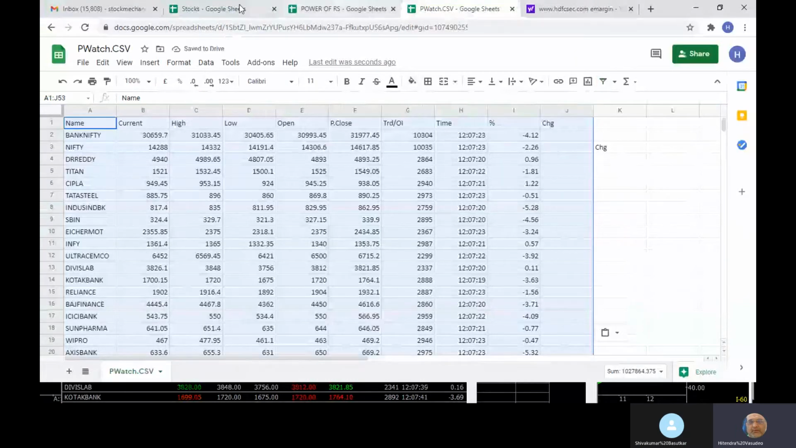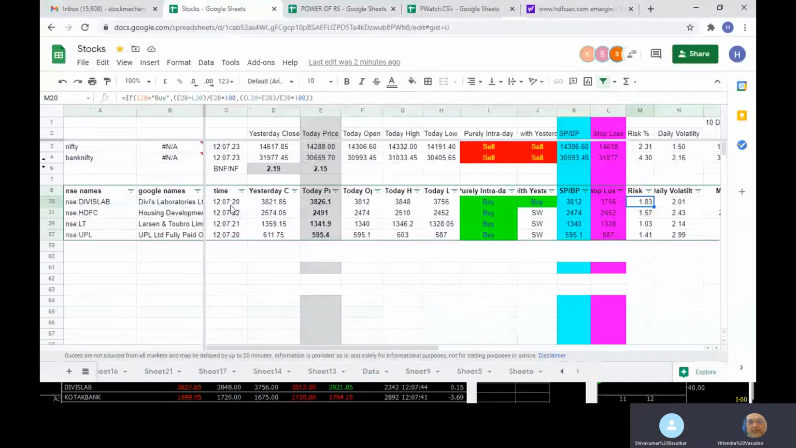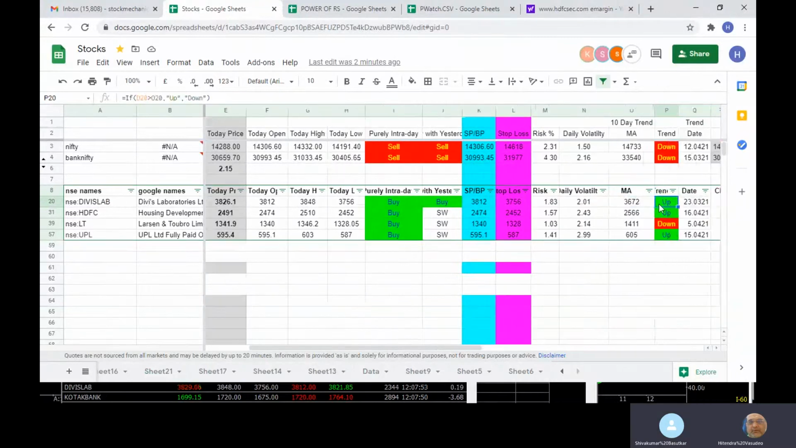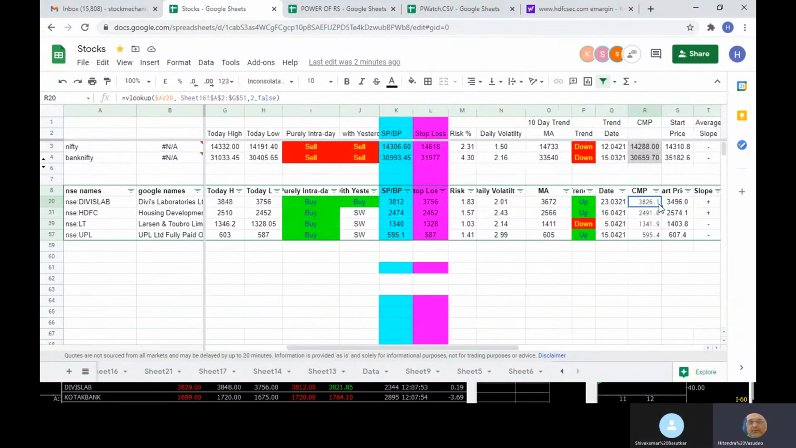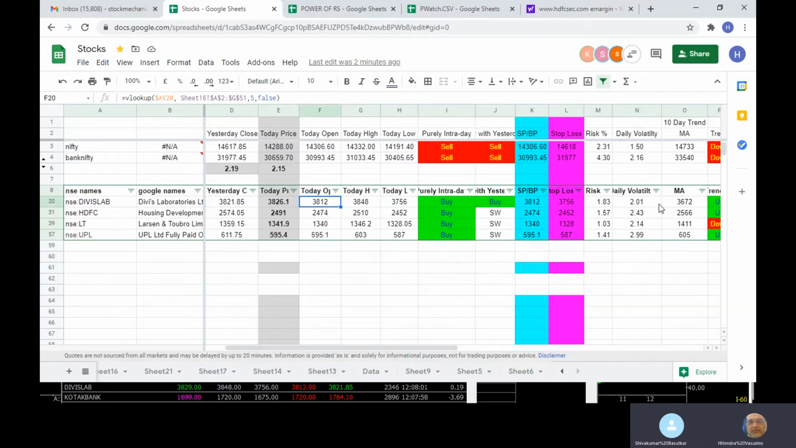Like right now, it is 2.07. When it updated, Divi's is now showing a buy, but a minute ago it was showing as a sell. If you had sold, then you will have to maintain 3848 as a stop loss and see. Even if it then shows buy, you can't change your side.